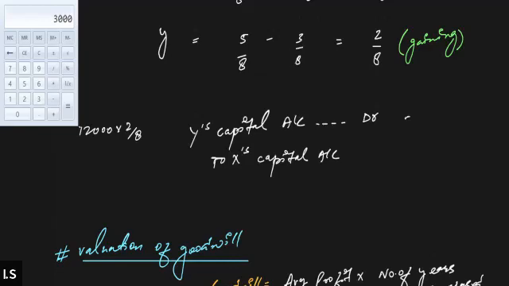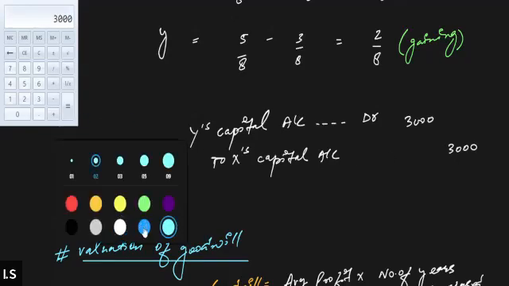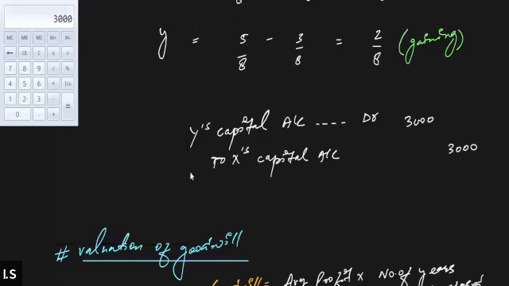So Y's capital account will be debited by 3,000 and X's capital account will also be credited by 3,000. And we need to write down the narration as well: being goodwill adjusted among the partners.